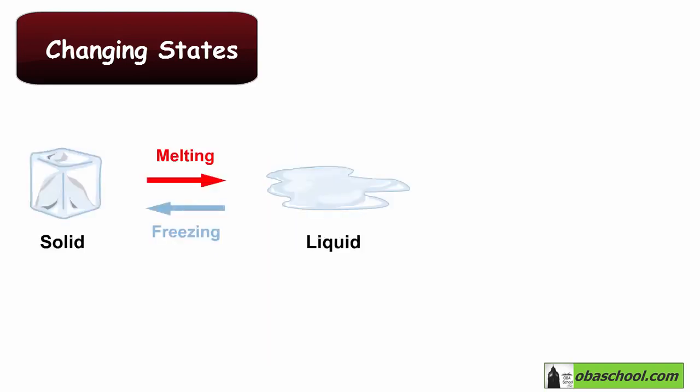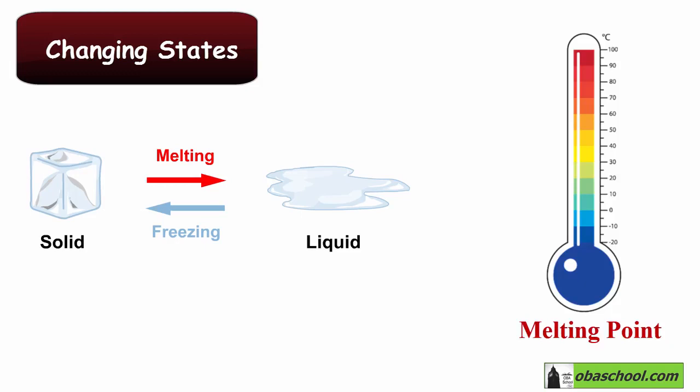A solid turns into a liquid at its melting point. So when a solid reaches its melting point, it will become a liquid. The solid melts. Actually, this is the same temperature at which the liquid freezes or solidifies back into the solid. So if we have a solid, when it reaches its melting point, it will melt and it will become a liquid. On the other hand, if we have a liquid, when it reaches its melting point, which can also be called freezing point, it will solidify and it will become solid.